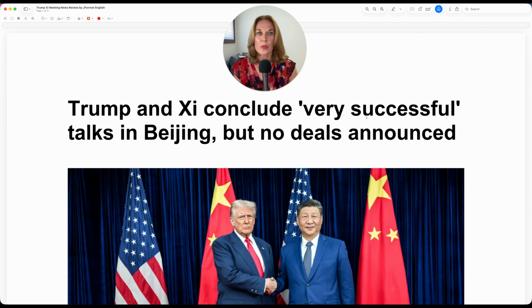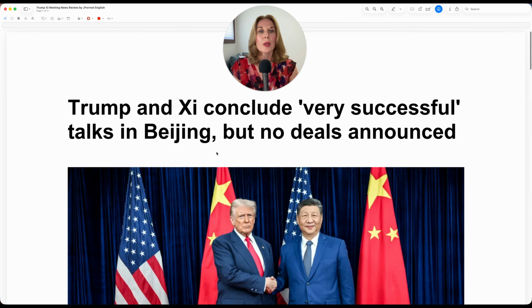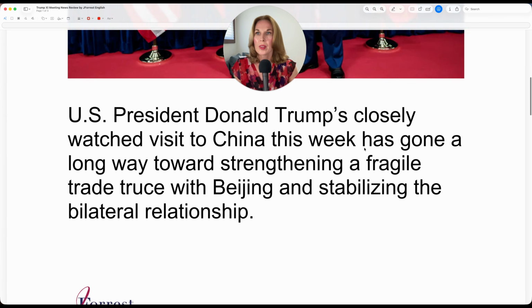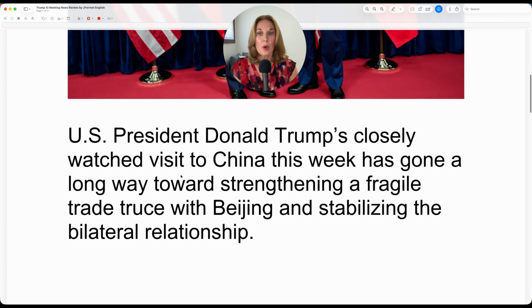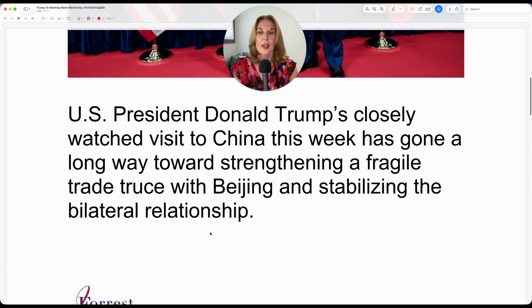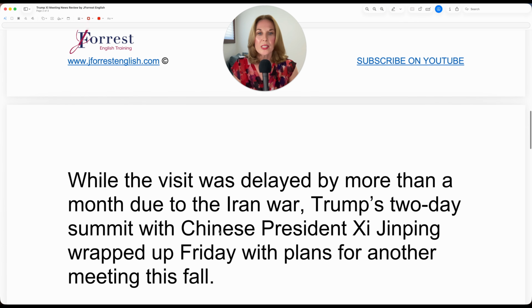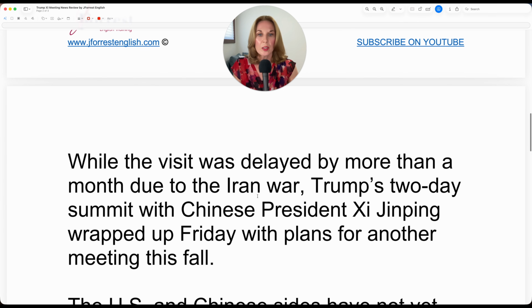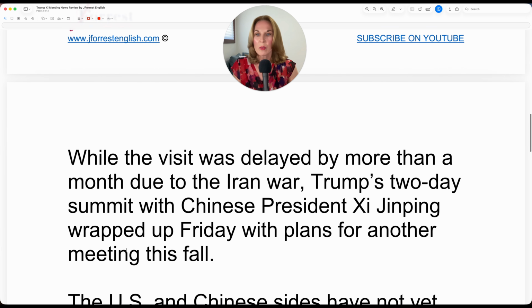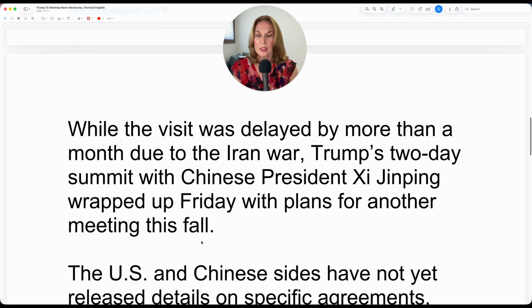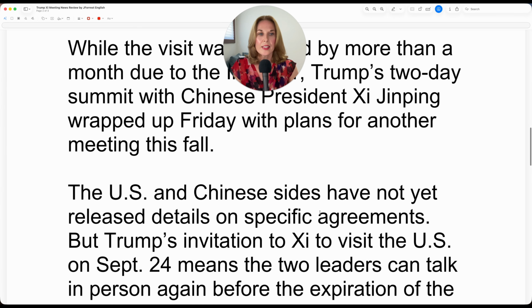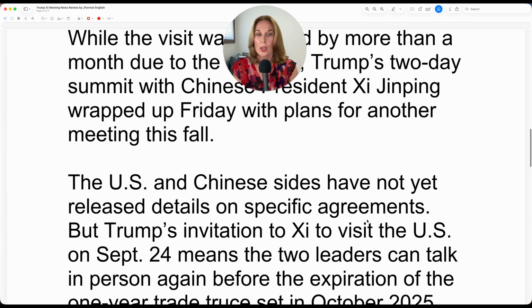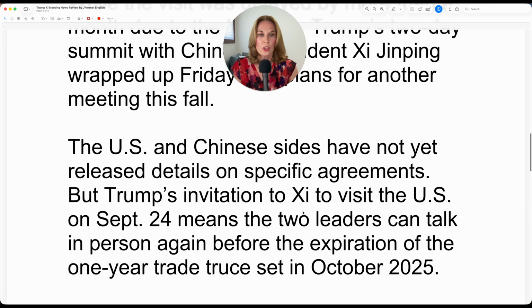Trump and Xi conclude very successful talks in Beijing, but no deals announced. U.S. President Donald Trump's closely watched visit to China this week has gone a long way towards strengthening a fragile trade truce with Beijing and stabilizing the bilateral relationship. While the visit was delayed by more than a month due to the Iran war, Trump's two-day summit with Chinese President Xi Jinping wrapped up Friday with plans for another meeting this fall. The U.S. and Chinese sides have not yet released details on specific agreements.